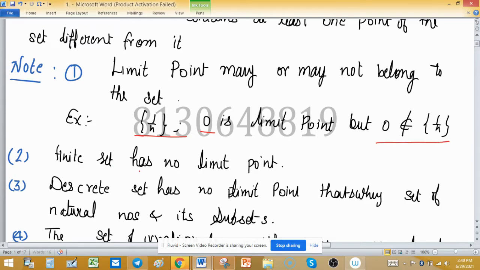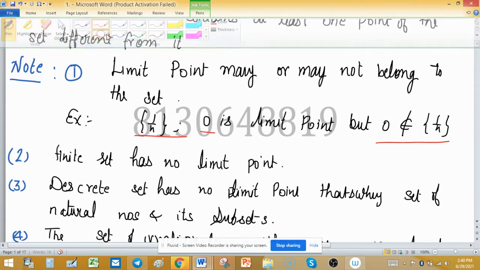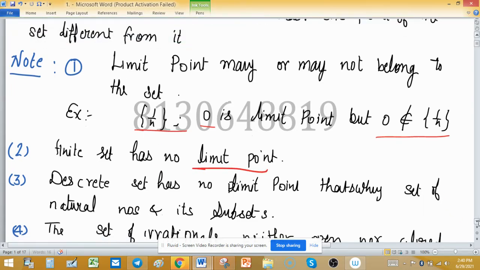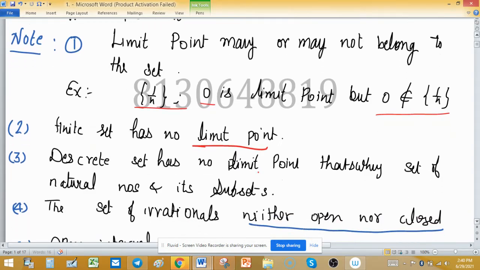A finite set has no limit point. A discrete set has no limit point. That's why the set of natural numbers and its subsets have no limit point.